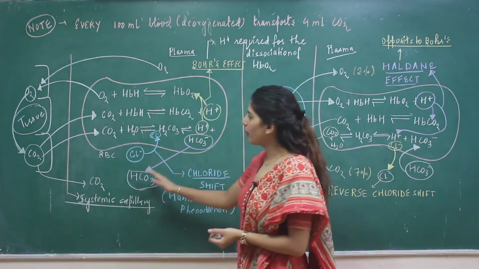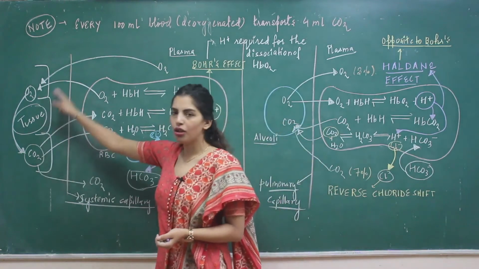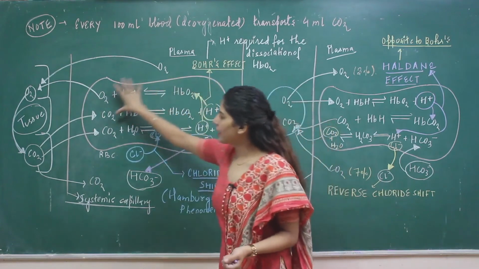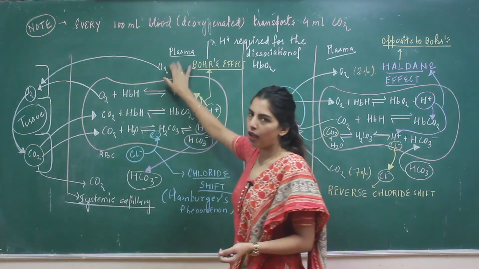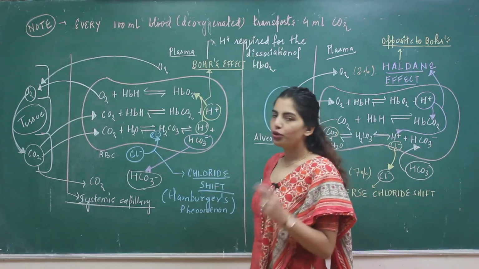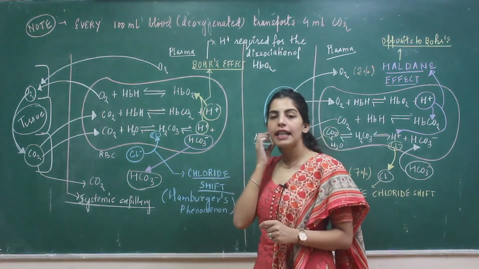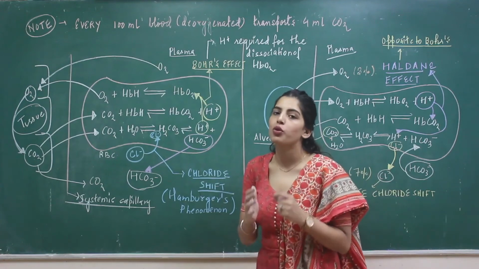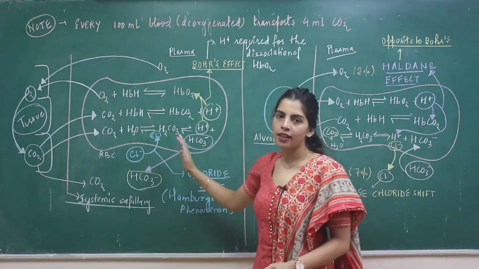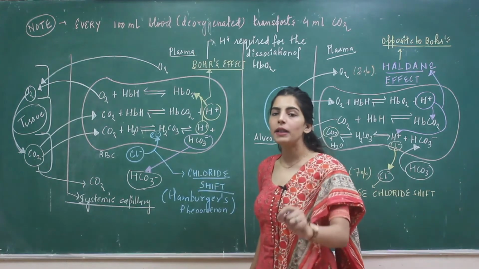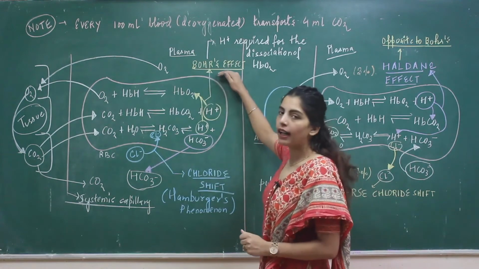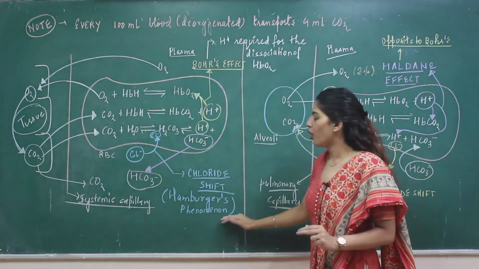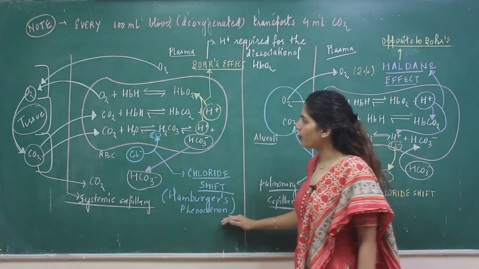Alright, now on this side of the board I have shown that this is the tissue, this is the systemic capillary, and inside the capillary this is the RBC, and here you have plasma. Now you know that in your tissues what you see is the dissociation of oxygen. Dissociation means shift to right. You will see all the factors of shift to right here, and you will see two phenomena here. One is Bohr's effect and the other is chloride shift, also called Hamburger's phenomenon.